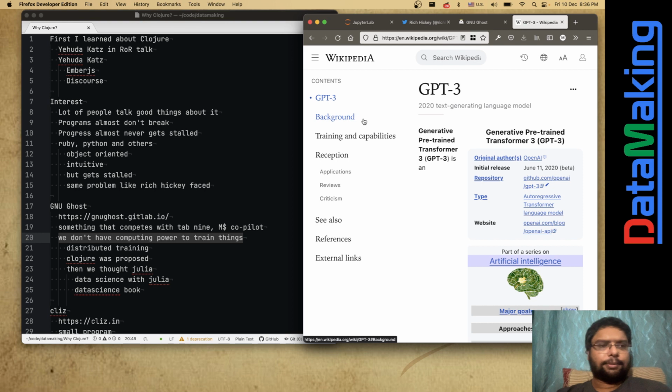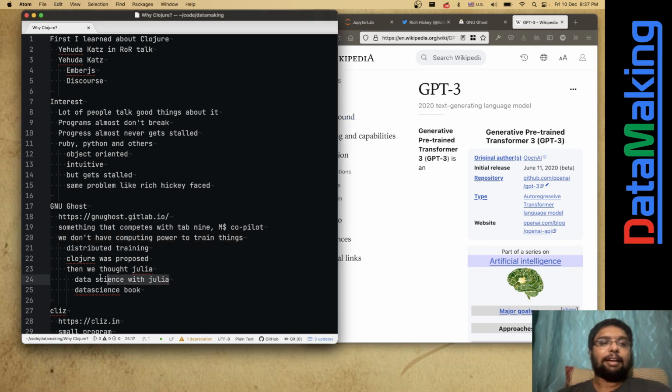And we just thought we need to have something like distributed training, and Clojure was proposed for that. Then we thought, why not Julia? So I'm just diving into Julia. I started a website called Data Science with Julia, writing a data science book and all that stuff. So Clojure was forgotten once again, right?